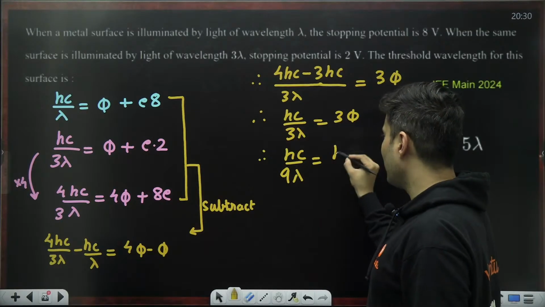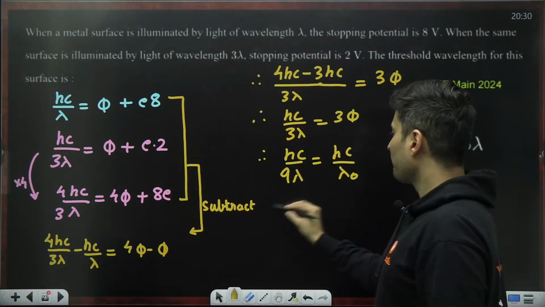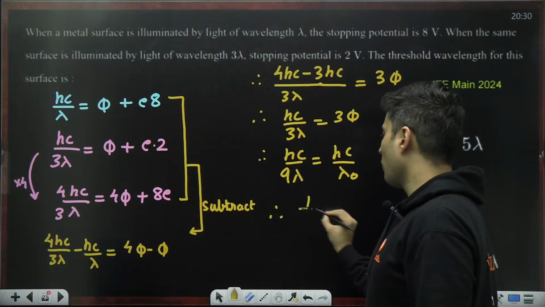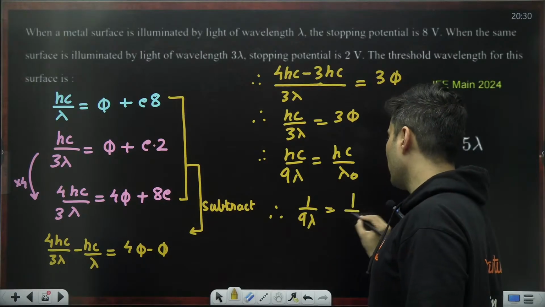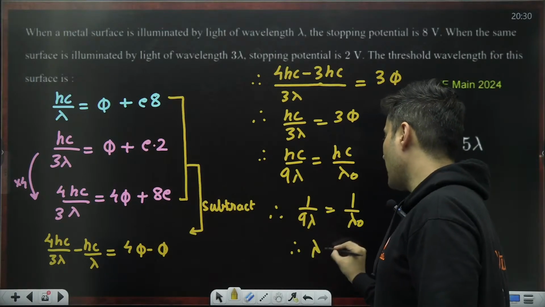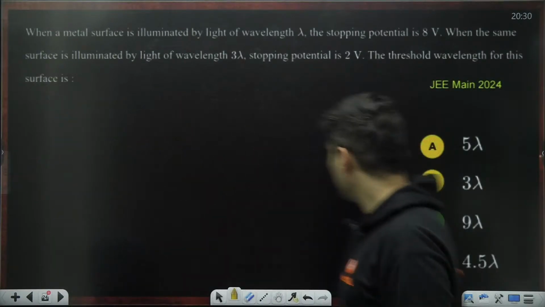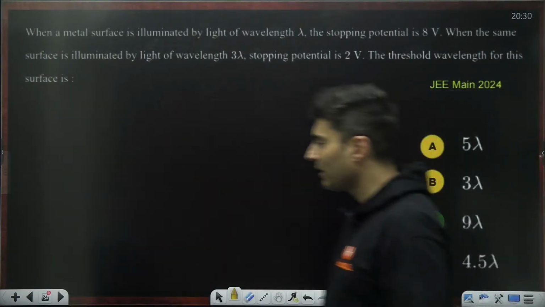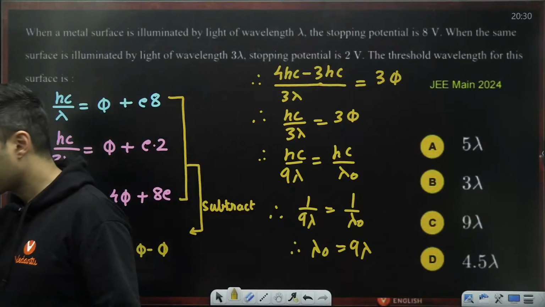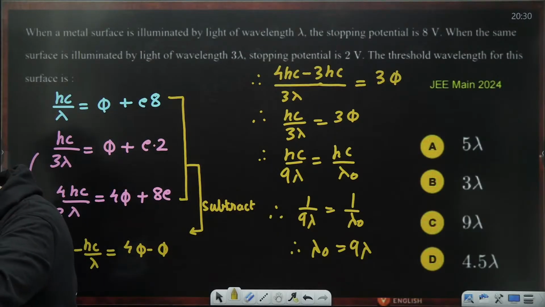Phi is nothing but Hc by lambda naught. Hc cancels. So 1 by 9 lambda is 1 by lambda naught. So therefore, lambda naught is 9 times lambda, which is C option, which is perfectly correct. So that's how you do it. Yeah, it is C option, correct. It is not anything else.